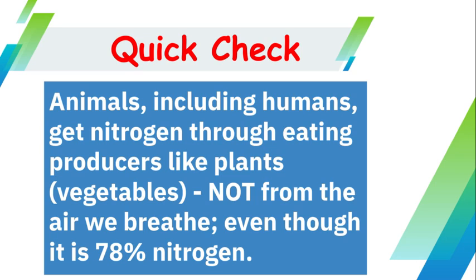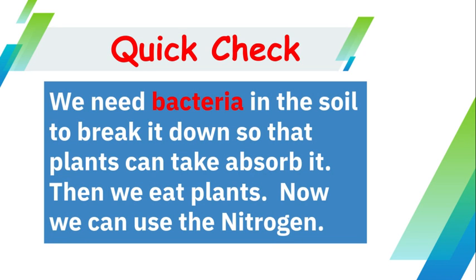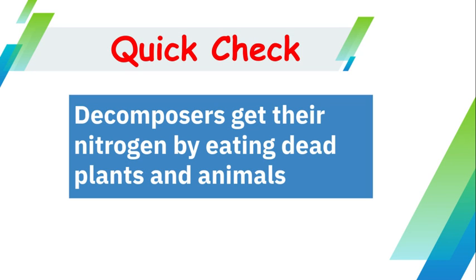Even though, as I mentioned, nitrogen is 78% of the natural atmosphere, we need bacteria in the soil to break it down so that plants can absorb it. Then we eat the plants and the vegetables. Now our bodies can use the nitrogen. Decomposers get their nitrogen by eating dead plants and animals.